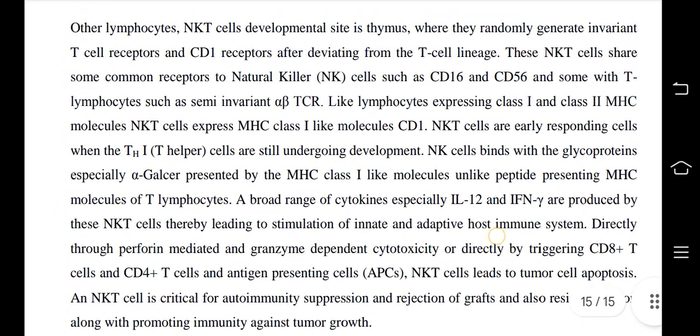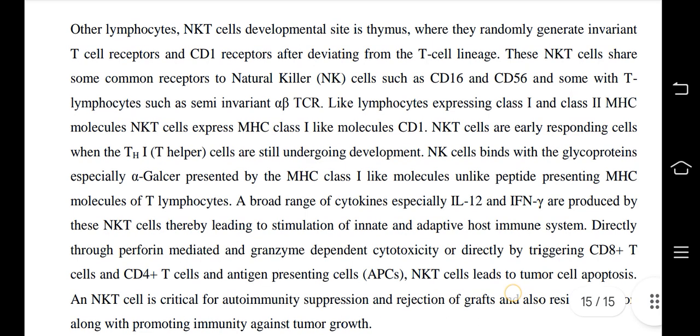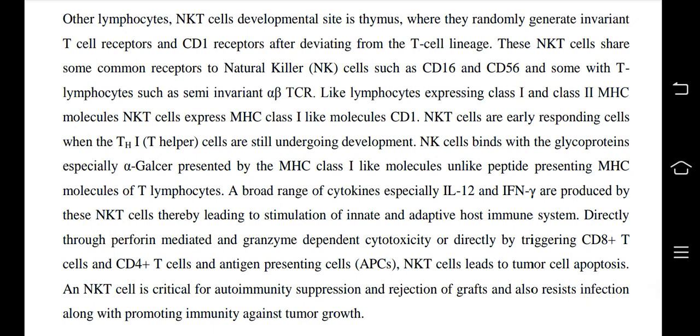Other lymphocytes, NKT cells, have their development site in the thymus, where they randomly generate invariant T cell receptors and CD1 receptors after deviating from the T cell lineage. These NKT cells share some common receptors with natural killer cells such as CD16 and CD56, and some with T lymphocytes such as the semi-invariant alpha beta TCR. Like lymphocytes expressing class 1 and class 2 MHC molecules, NKT cells express the MHC class 1 like molecule CD1.